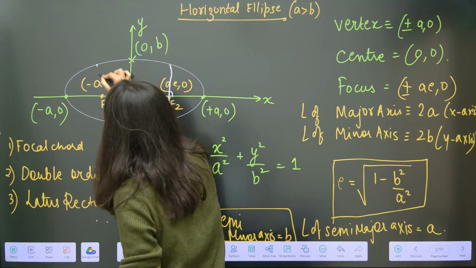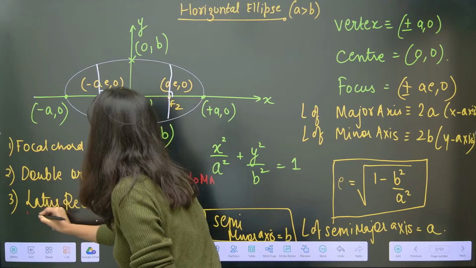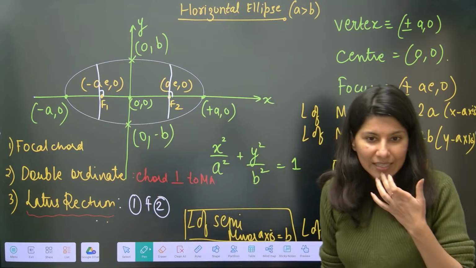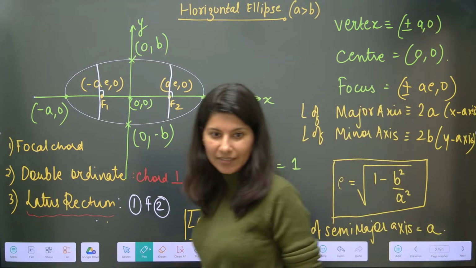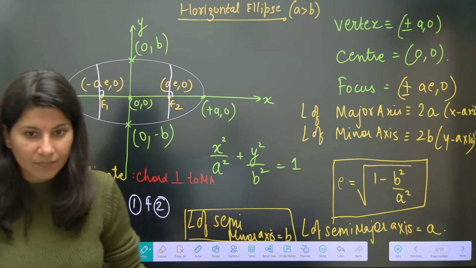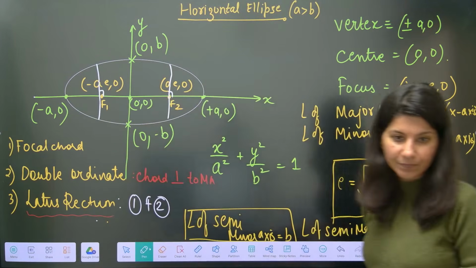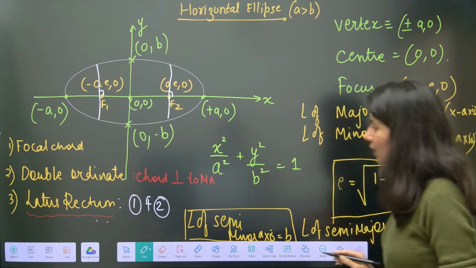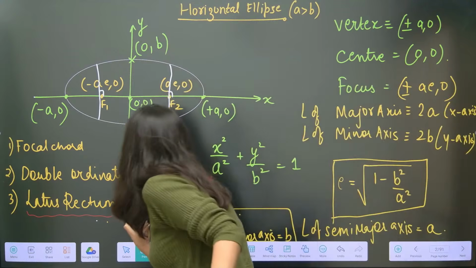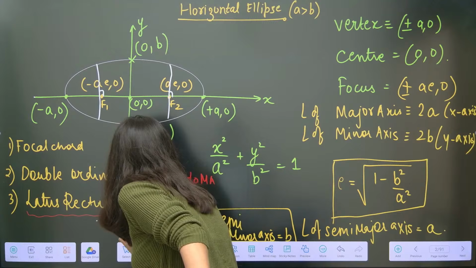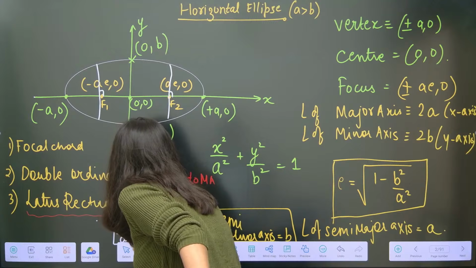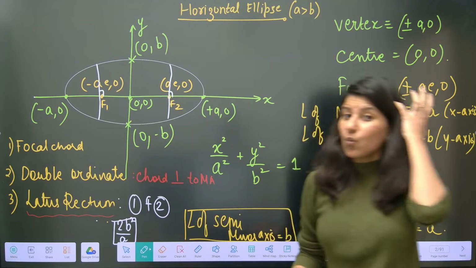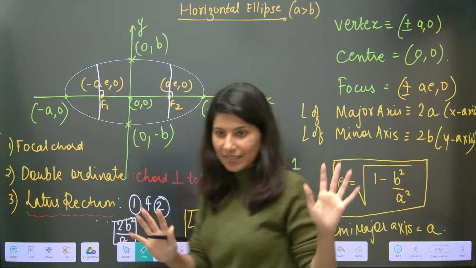These two are nothing but latus rectum, my dear students. Are you getting it? Clear? So, latus rectum. Now, 2b square by a is the length of latus rectum.